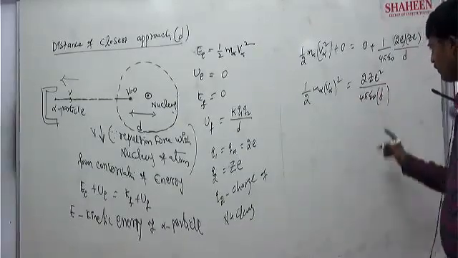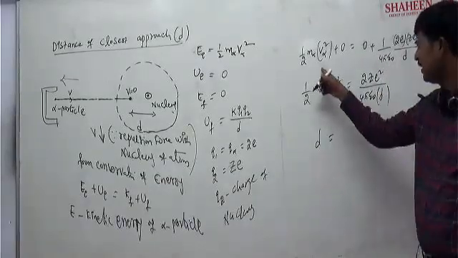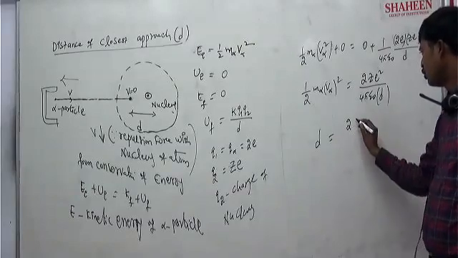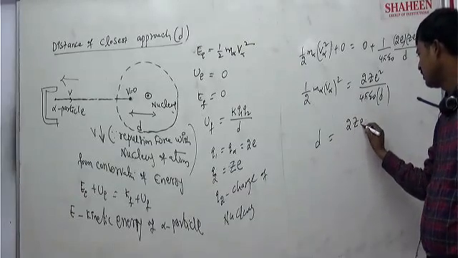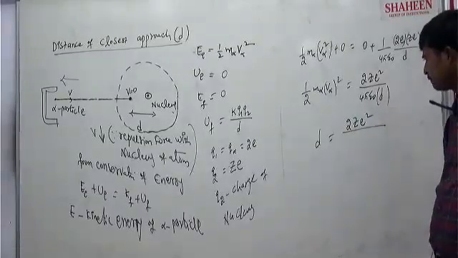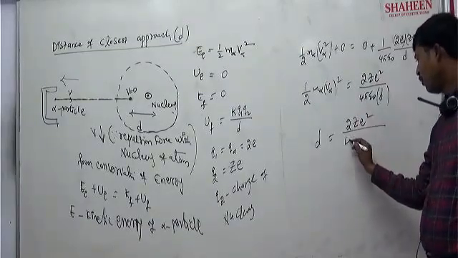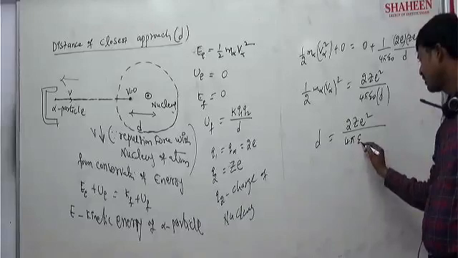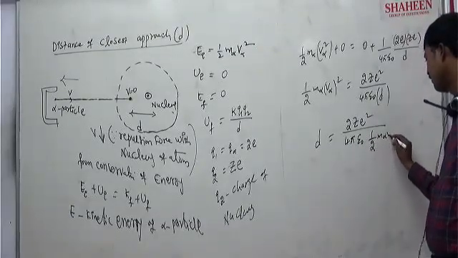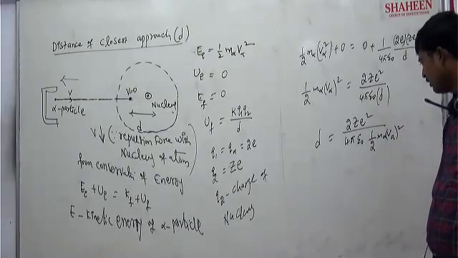From this, D can be written by cross multiplication. So D I am taking here and this will come down. As usual, the numerator is 2ZE square, by 4 pi epsilon naught into 1 by 2 m alpha v alpha square. Clear?